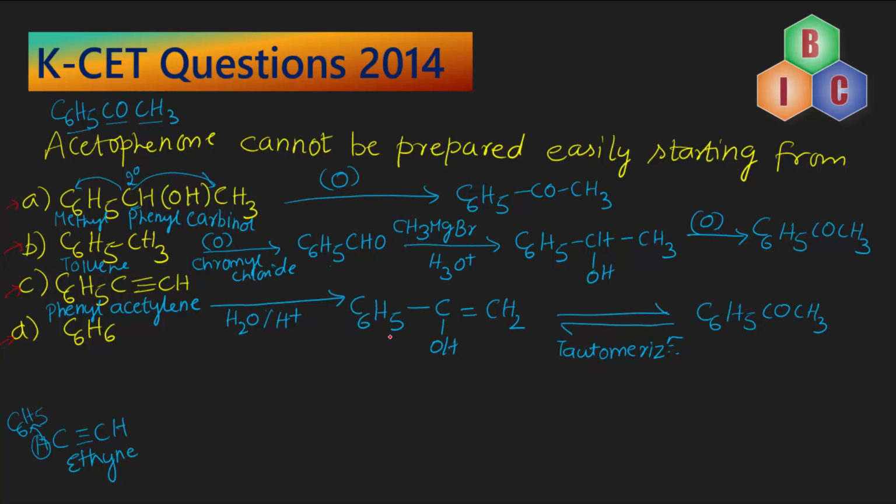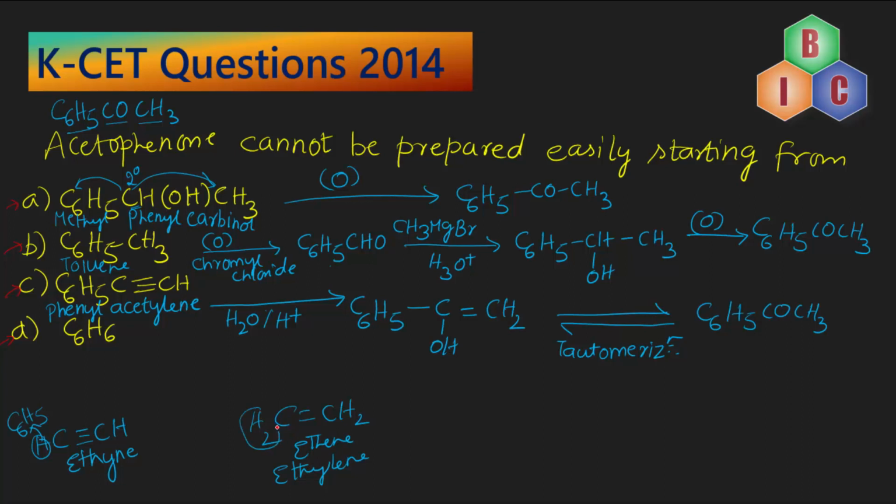Now what's the name of this compound going to be? So you know this CH2 double bond CH2 is ethene or ethylene. Now to that ethylene, what has happened?